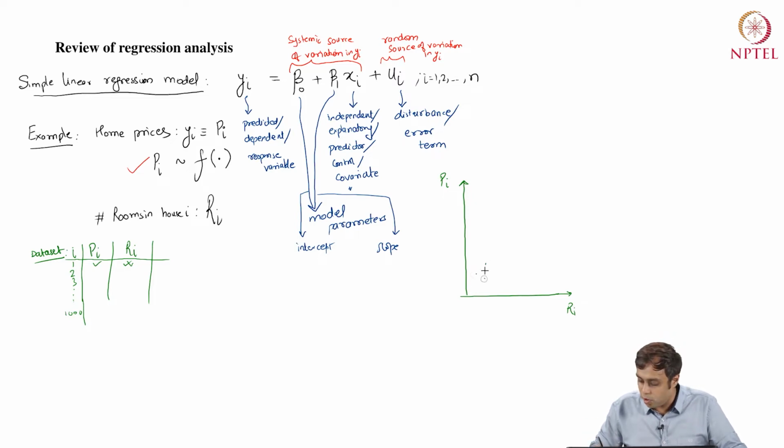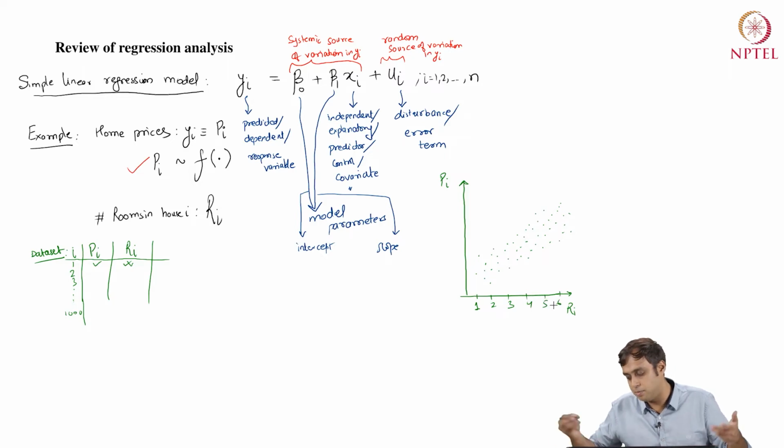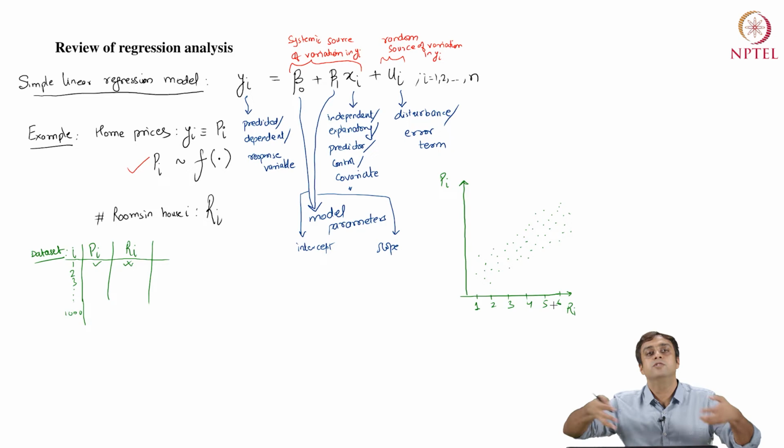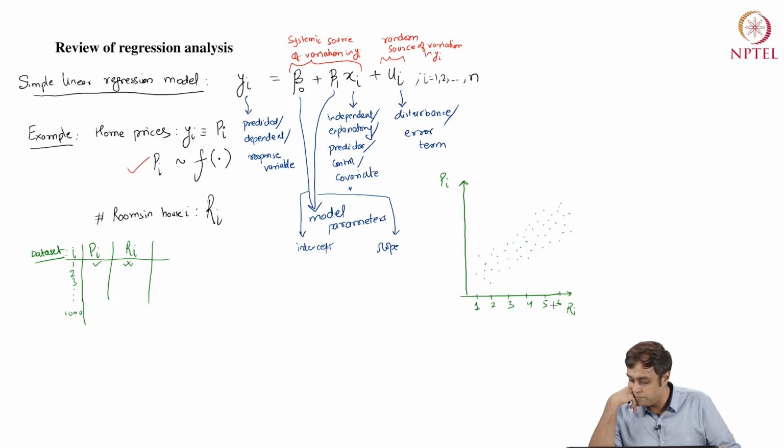Let's say that scatter plot for these 1000 data points looks like the following. Of course, this is not a perfect plot, but I'm trying to plot it. Okay. So let's say the number of rooms could be 1, could be 2, could be 3, could be 4, could be 5, could be 6. Let's say maximum there are about 8 room homes, huge homes that we are looking at.